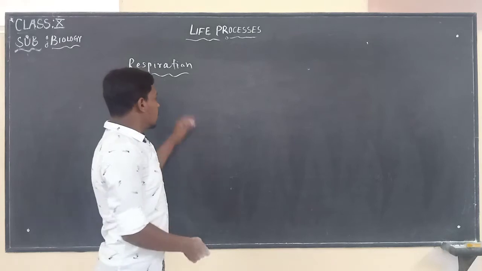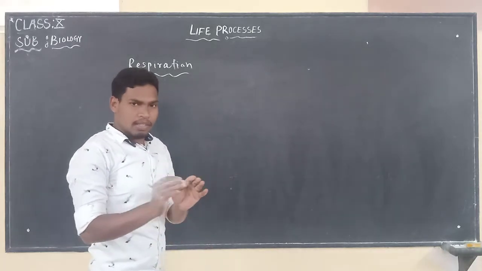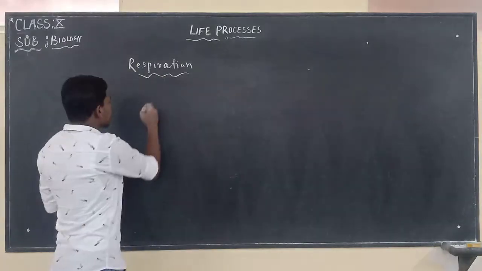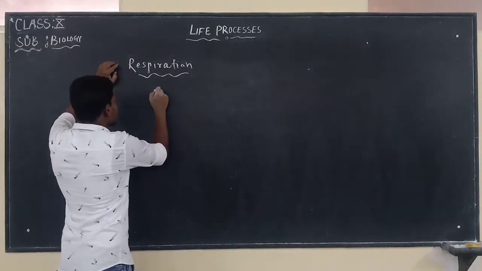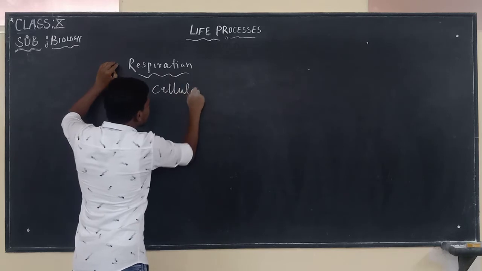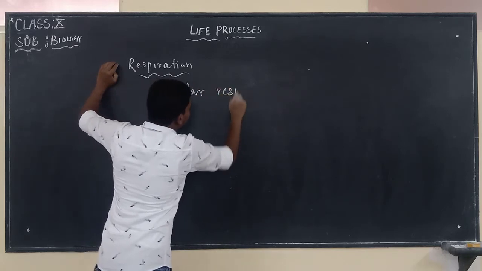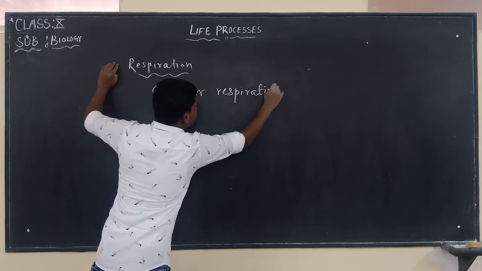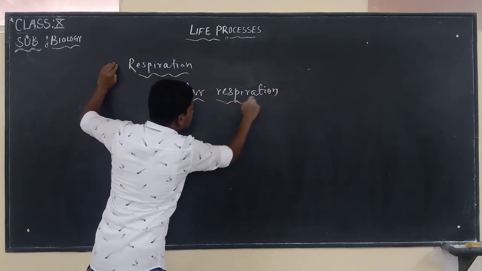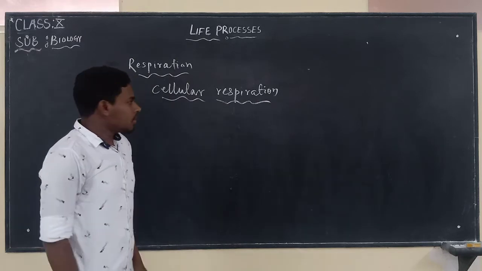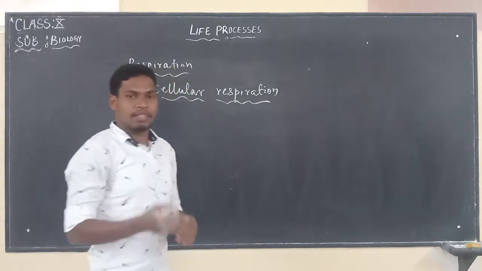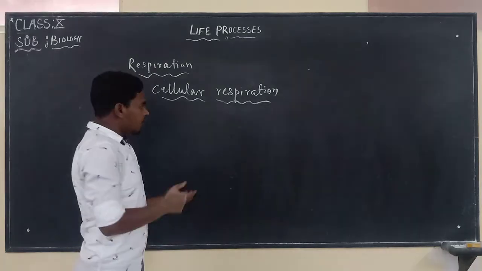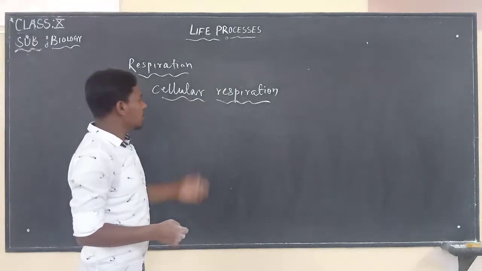Okay, so we are discussing respiration at the cellular level, right? Or else we can also call it cellular respiration. Varied organisms use different strategies for this respiration.